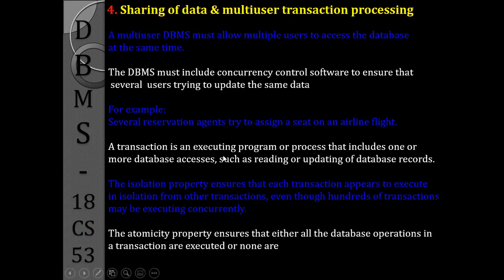The next property is sharing of data and allowing multiple users to process transactions. It is a multi-user database. It allows multiple users to access the database at the same time. For example, air ticket reservation, railway ticket reservation, online movie ticket reservation.